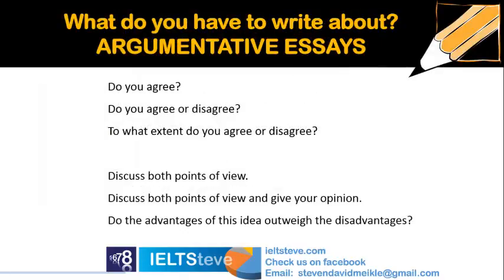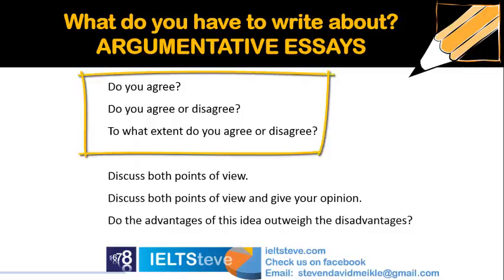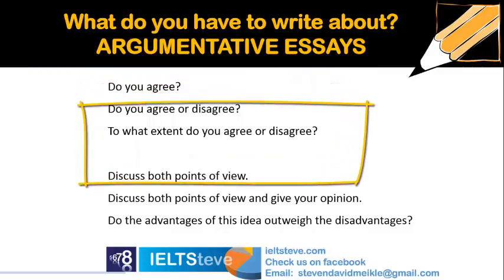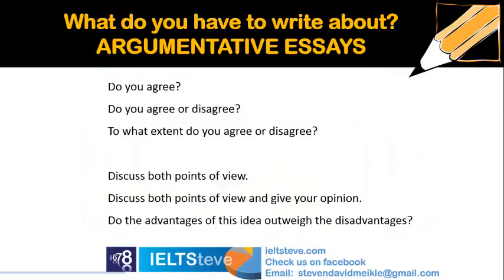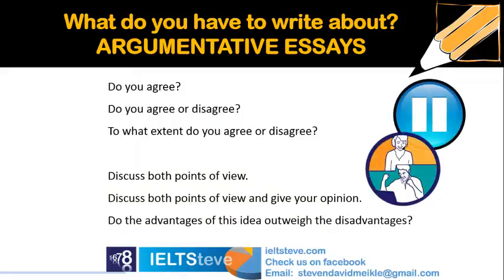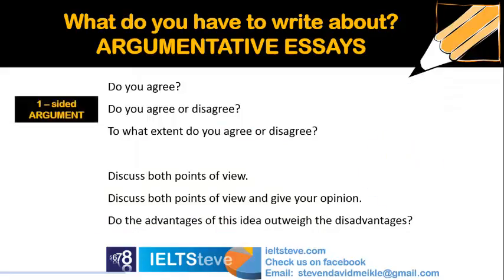Now let's have a look at some more questions. How about here? So you see them immediately grouped in 2 groups of 3 at the top and then 3 down the bottom. What do you think is different between those 2 groups of questions? So the first 3 are a one-sided argument.